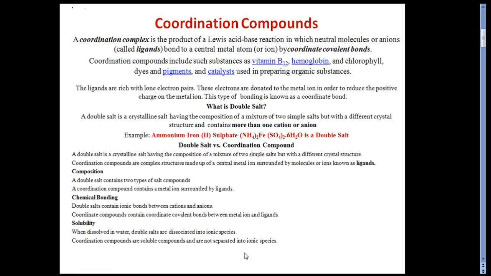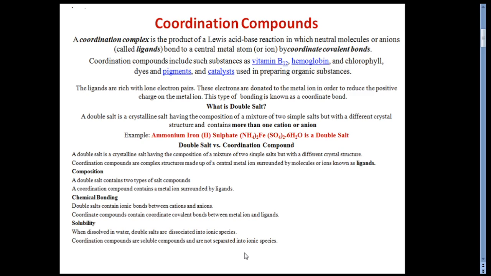Let's see what are coordination compounds. A coordination complex is the product of a Lewis acid-base reaction in which neutral molecules or anions called ligands bond to a central metal atom or ion by coordinate covalent bonds, and such a combination is called a coordination compound. There are so many examples of coordination compounds in nature. In that, vitamin B12, hemoglobin, chlorophyll, dyes, pigments, and most of the catalysts are used in preparing organic substances.